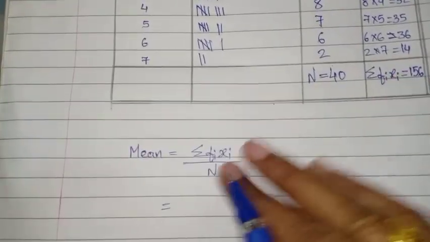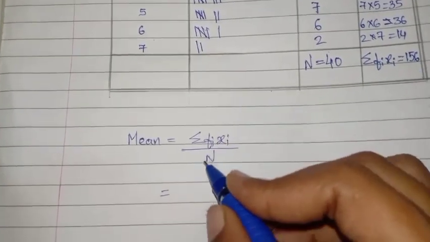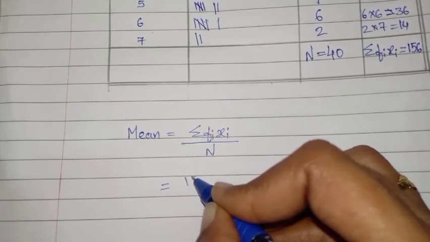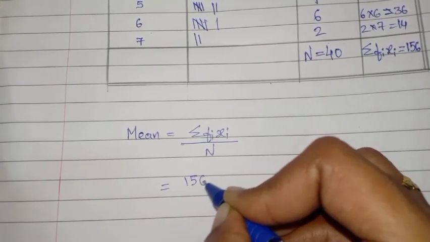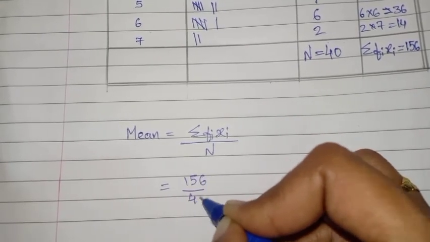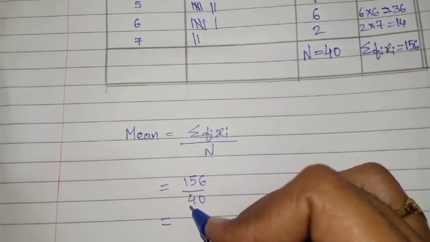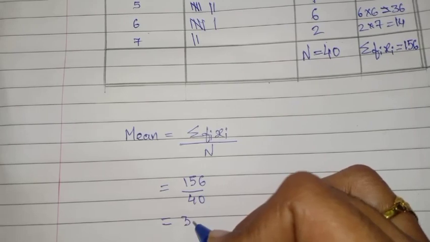Next is to find mean. You have to write formula. What is the value of this summation? It is 156 divided by 40. Do the calculation. After calculation you will get answer 3.9.